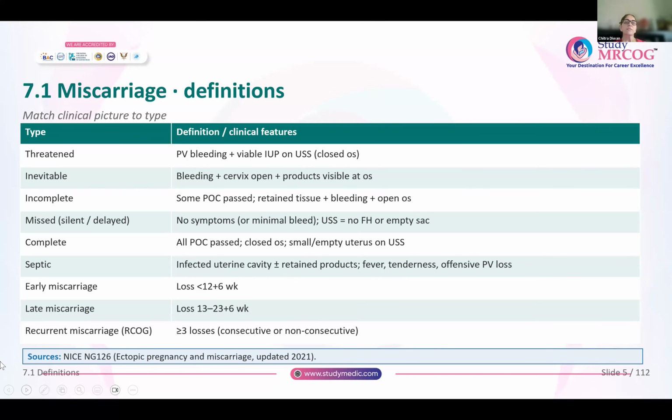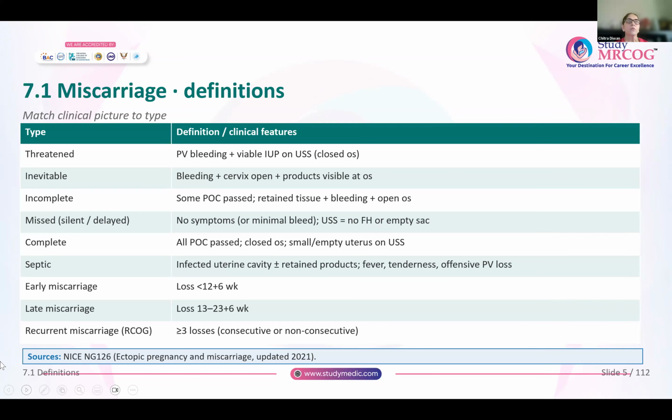So early miscarriage is the one that happens in the first trimester. That is less than 12 plus 6 weeks of gestation. It is early miscarriage. And when the loss is after 13 weeks, but before 23 plus 6 weeks, then it is called a late miscarriage.